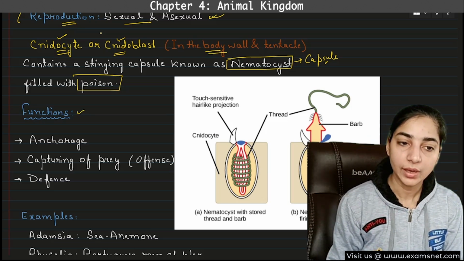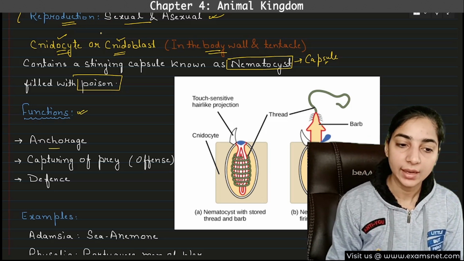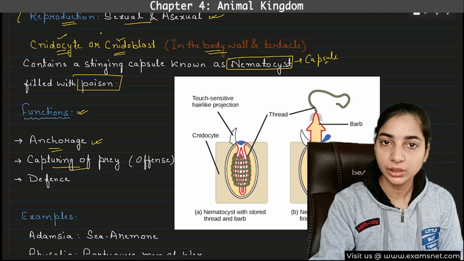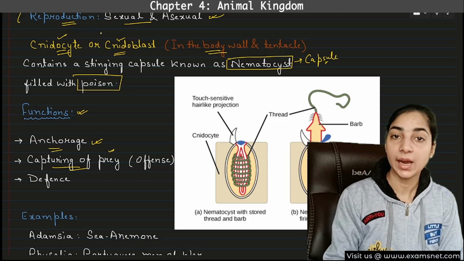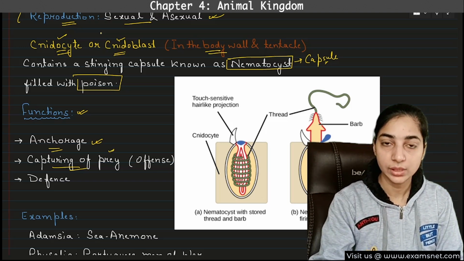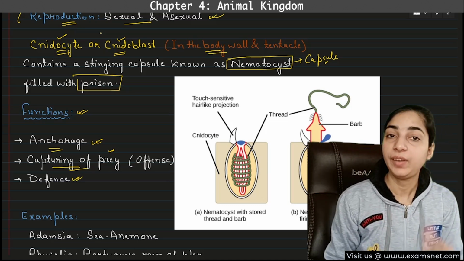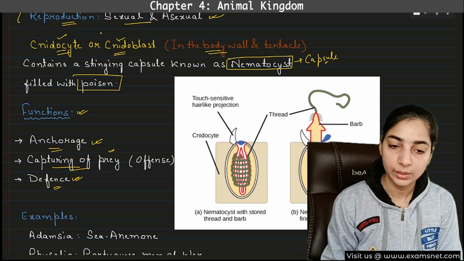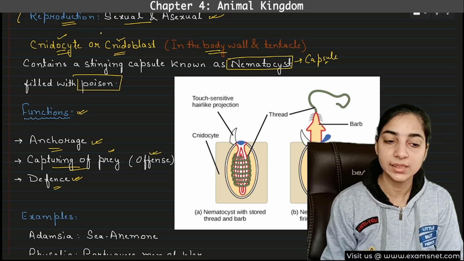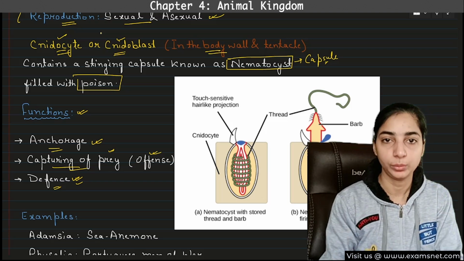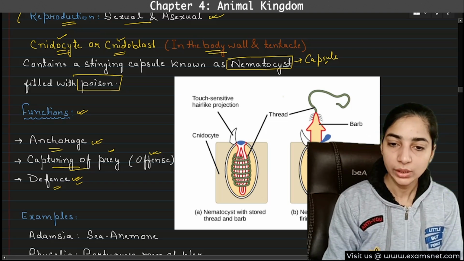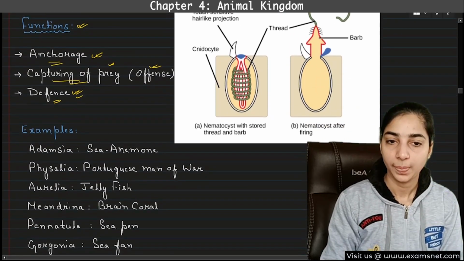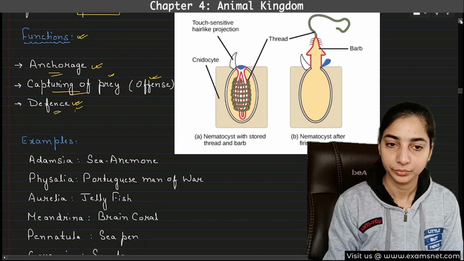Okay, so what are the functions of these cnidocytes or cnidoblasts? Anchorage, then capturing of prey. When they are acting as predators, then they will need to capture their prey. In that it will help. And when they are acting as the prey and there are predators outside, then they have to defend themselves from the predators. In that also it will help. Okay, so it helps in anchorage, then it helps in offense, that means capturing of prey, as well as in defense, that means protecting themselves from the predators. Okay, so here look at this diagram in order to understand how these cells work. I hope this diagram is clear to you.